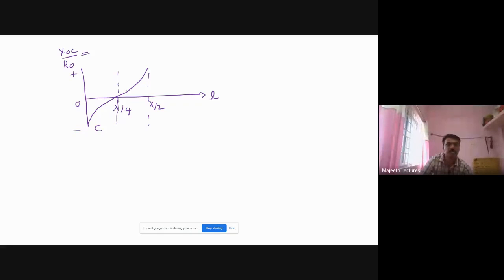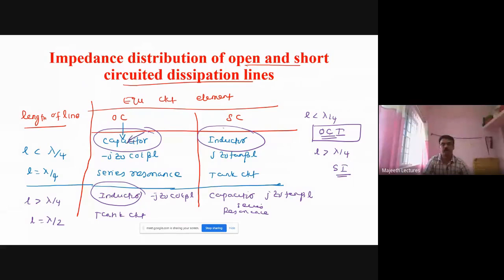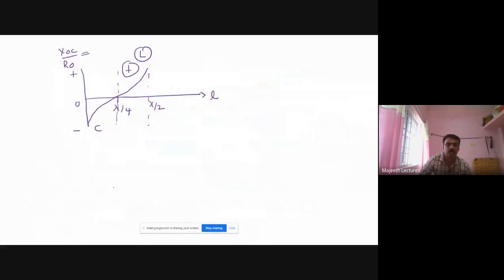Minus means capacitive, plus means inductive. So less than lambda by 4, open circuit is capacitive; greater than lambda by 4, it is inductive. This is the open circuit line impedance distribution.